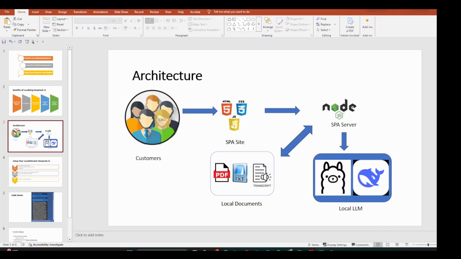At the front end, we have customers interacting with a single page application built in HTML, CSS, and JavaScript. The SPA is connected to a server based on Node.js, which serves as the backend. This server is responsible for handling requests, managing sessions, and running queries to our AI model. It also interfaces with the local documents to train the model and get the chat out from the AI models. At the core of this architecture, you can see there is an Ollama service with DeepSeek AI, which runs entirely within our private infrastructure.